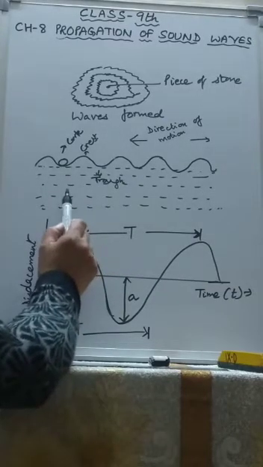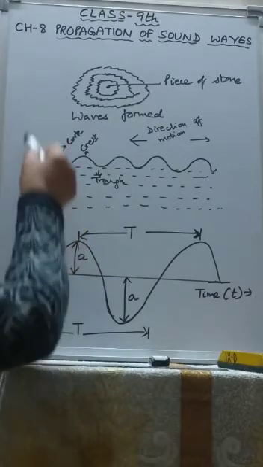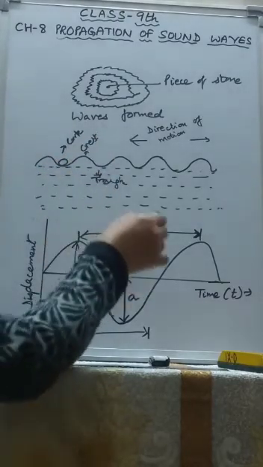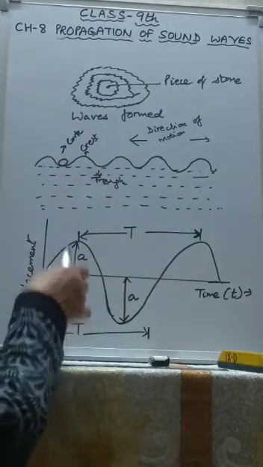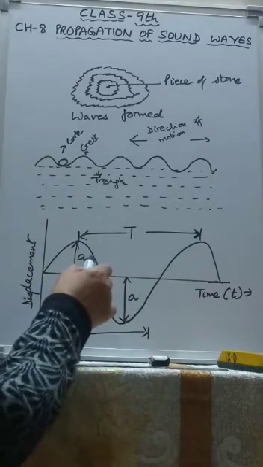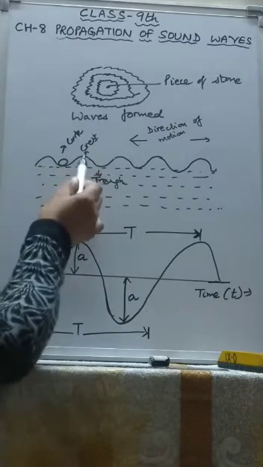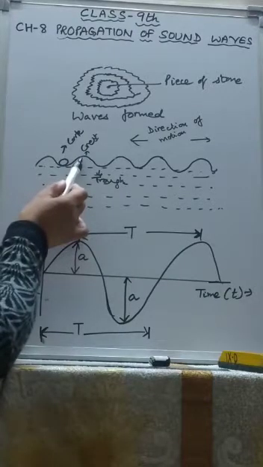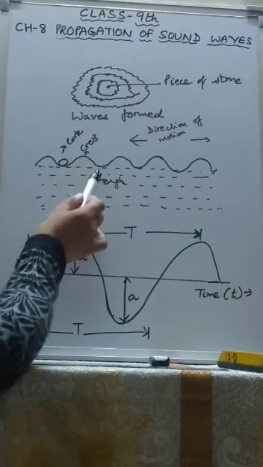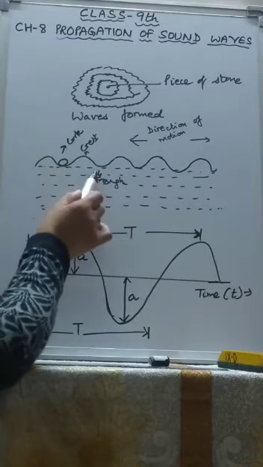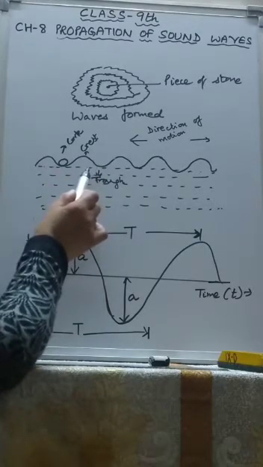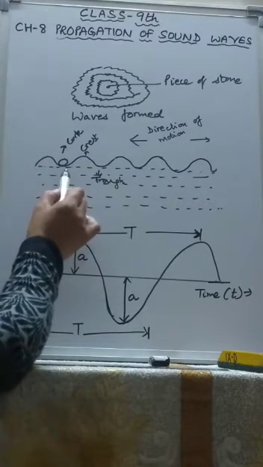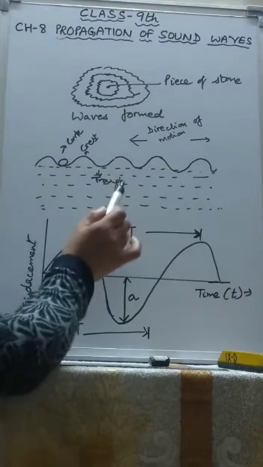The wave in which the particles of the medium vibrate about their mean position in a direction perpendicular to the direction of propagation of the wave is called the transverse wave, and it is composed of crest and trough. The position of maximum upward displacement is called crest, and the position of maximum downward displacement is called trough. So they keep on alternating in time at a position. Alternately they are formed: crest, trough, crest, trough.